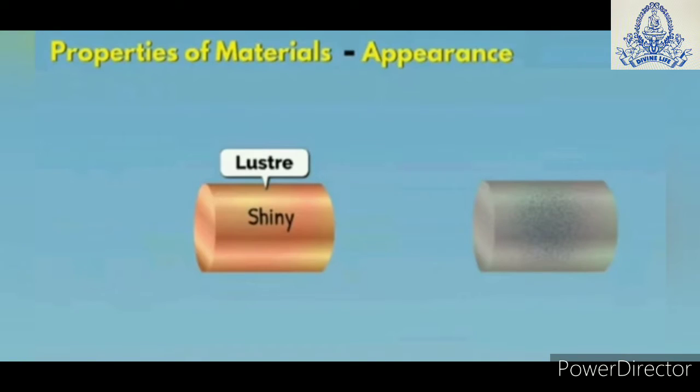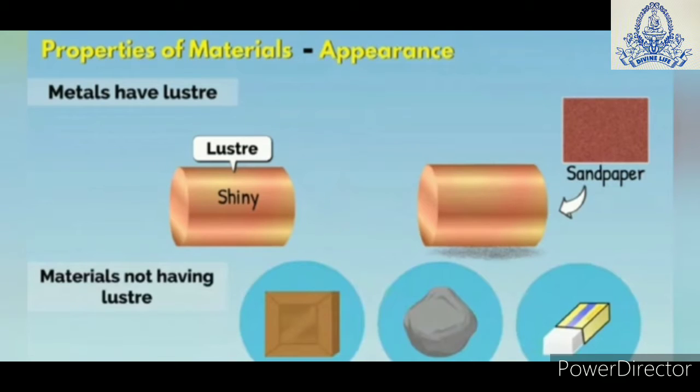On the basis of their appearance, all the materials are classified into two groups. Those materials which have a shiny appearance are said to have luster. For example, all the metals such as gold, silver, copper, aluminium and iron are lustrous. Those materials which have a dull appearance are said to have no luster. For example, paper, cardboard, wood, chalk, cotton, plastic and rubber.